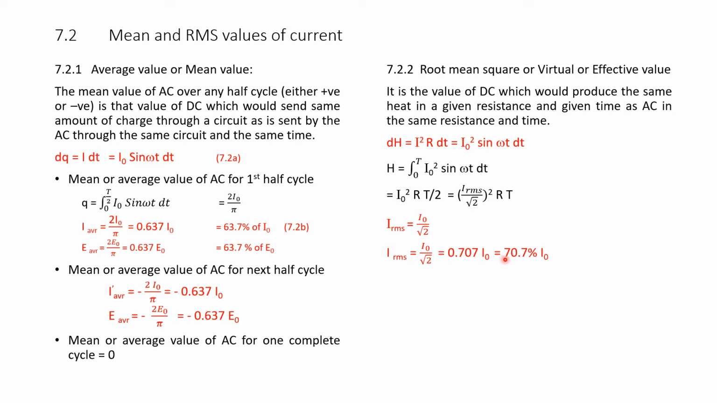that is equal to 70.7% of I naught. Similarly, VRMS is V naught by root 2, that is equal to 0.707 times V naught.